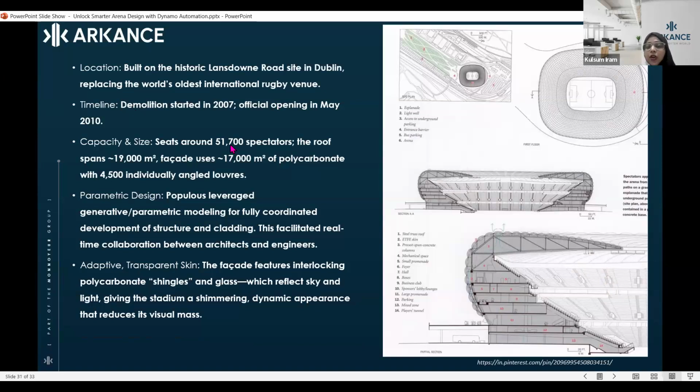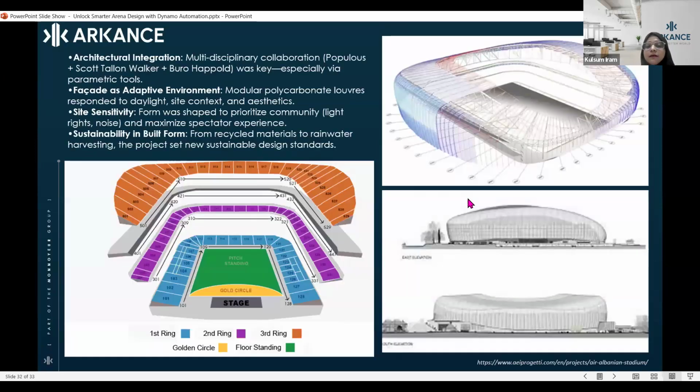It has a capacity of 51,000 spectators. You can see all the values. And why I have chosen this particular case study is because it is showcasing the anatomy of a stadium very clearly. You can see that we have first the field, the pitch, the standing area.